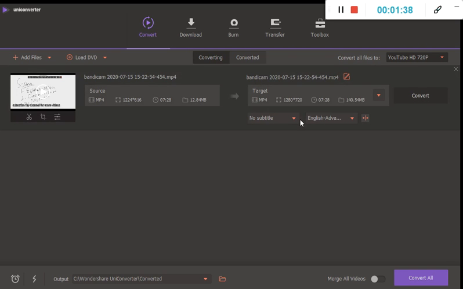After that, when you are going to add a subtitle, it's up to you. If you want to add a subtitle to your video, then you can go to the Add option, and after that you can add your subtitle to your video. And English advanced, this is actually the audio track combination.